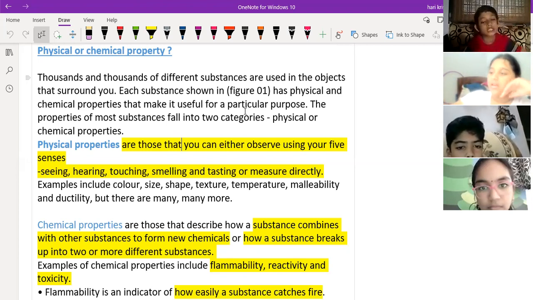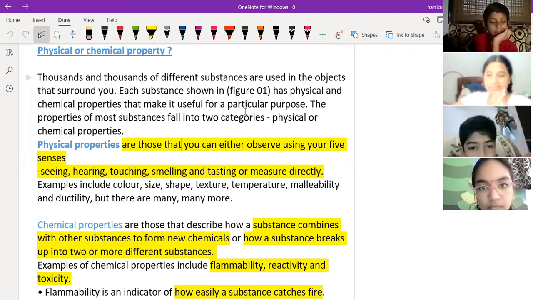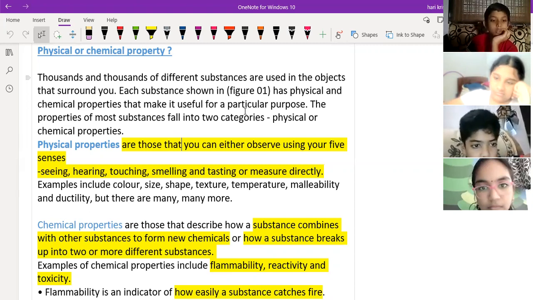Yes or no? Sir, I have a doubt. Sir, what is malleability? I will teach you malleability.